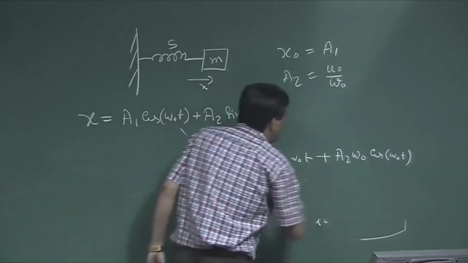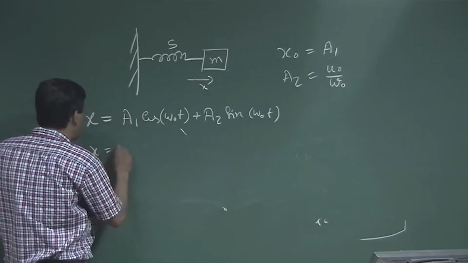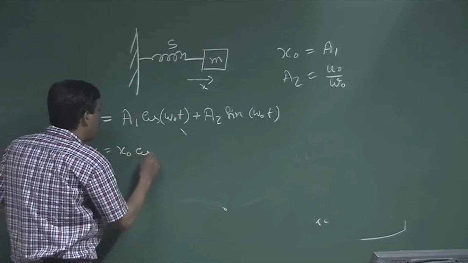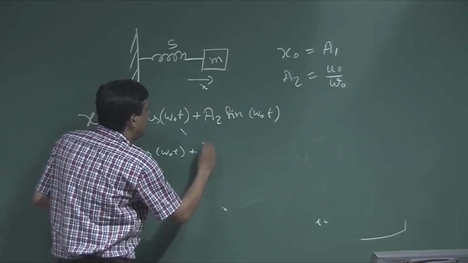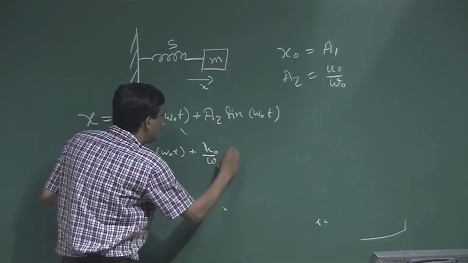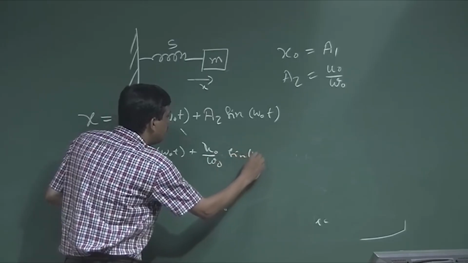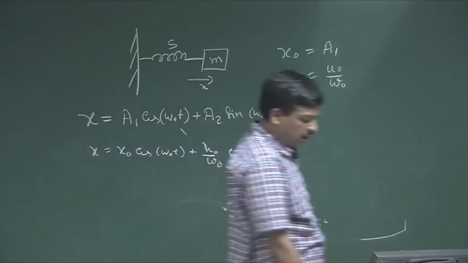If I put those values in here, what will I get? x is x0 cos omega 0 t plus u0 by omega 0 sin omega 0 t. Okay. So, this is the solution of that equation.